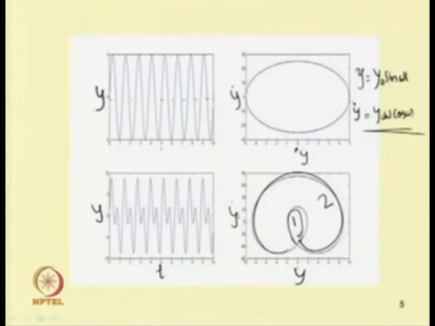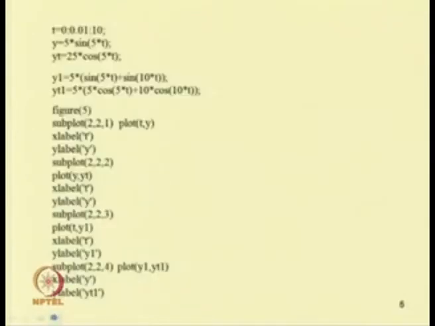So, this is also y versus t. One can write a simple MATLAB program to study or to find the periodic response of different types of systems. For example, in case of the Duffing equation or in case of the van der Pol equation.